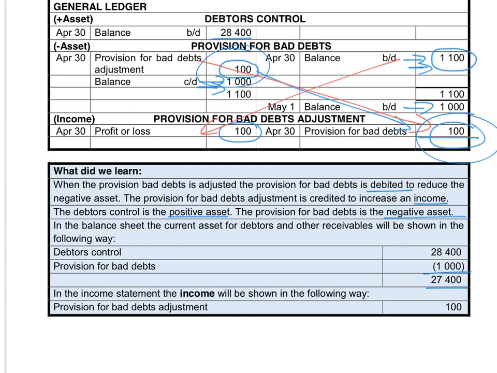Because we reduced the provision for bad debts, we debited the provision for bad debts, credited the adjustment account, so we created an income. So in the income statement, we will show this income that will increase my profits. Provision for bad debts adjustment 100. So the new balance in your provision for bad debts account will be recorded in the balance sheet where it is deducted from your debtors. The provision for bad debts adjustment account, that is just the movement between the previous year and the current year, will be shown in the income statement either as an income or an expense.